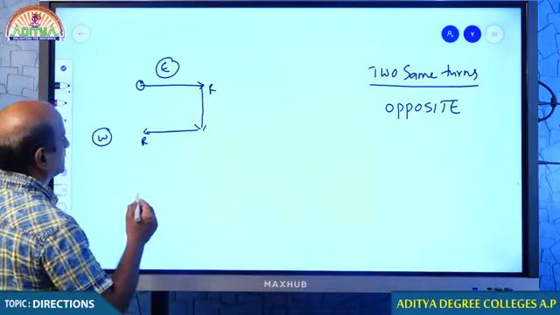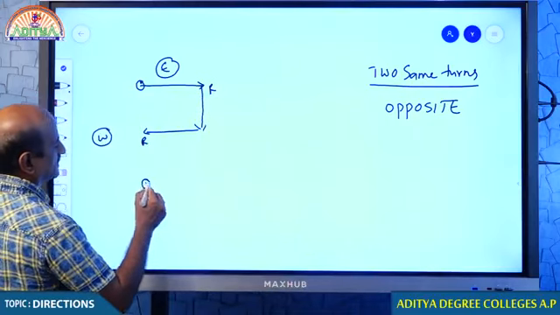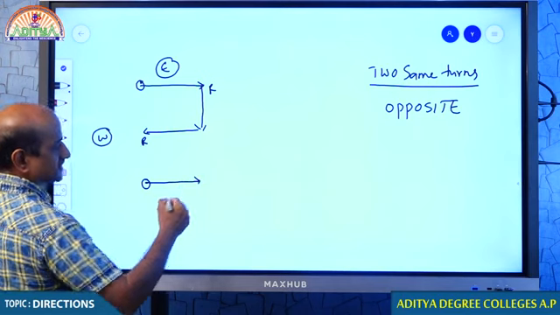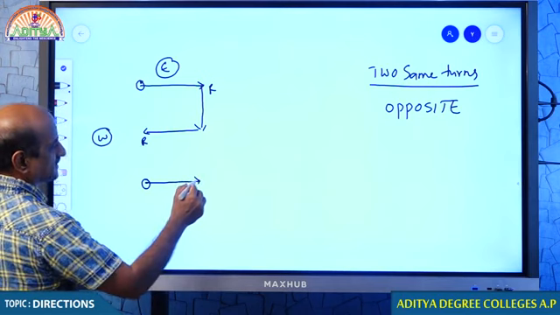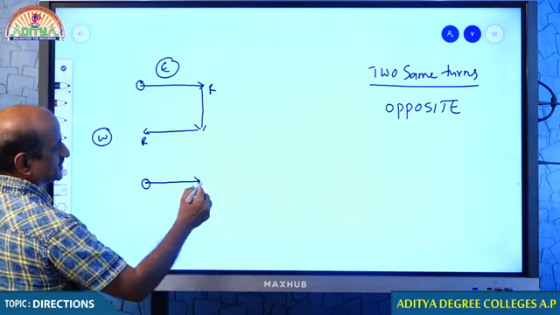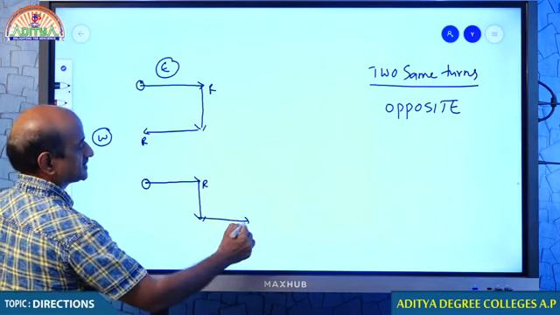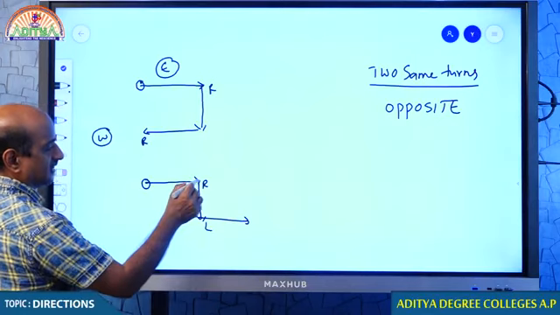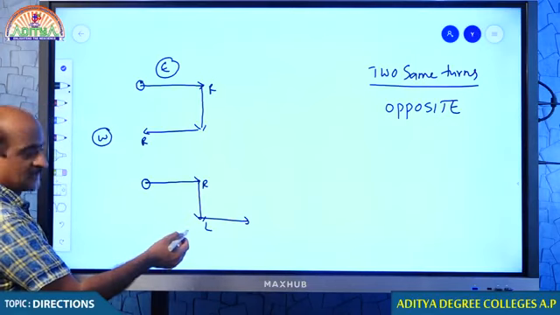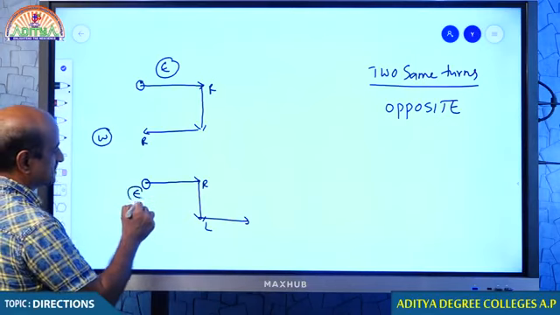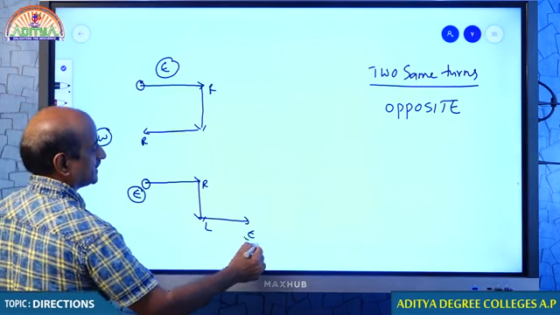Second important point I want to mention. Let me suppose that a person is moving in east direction. After some time, he turns right. You know that this is his right. After some time, he turns left, right and left. Started in east direction and finally ends up in east as well.